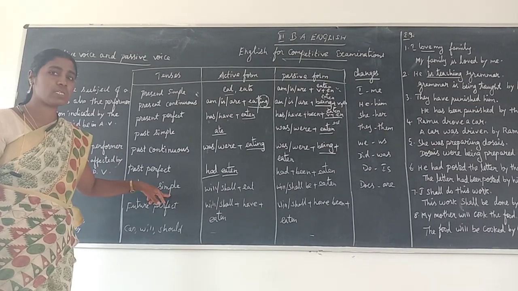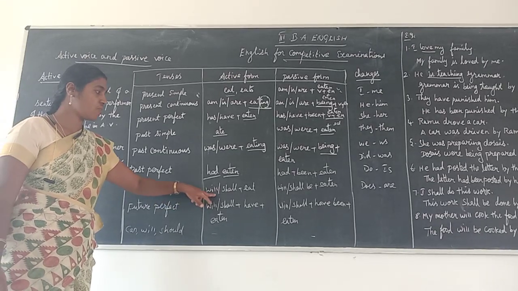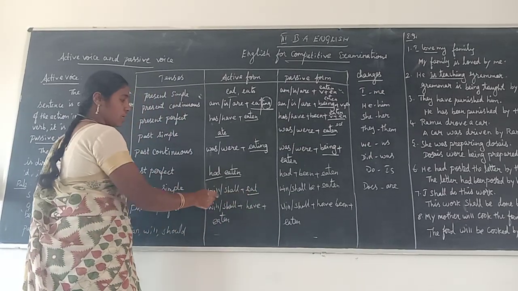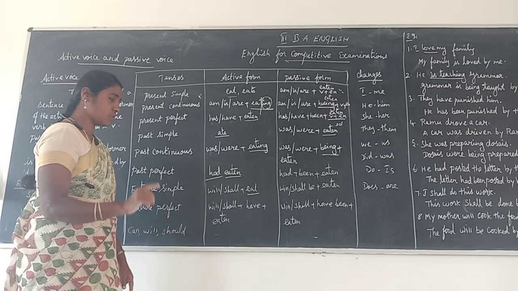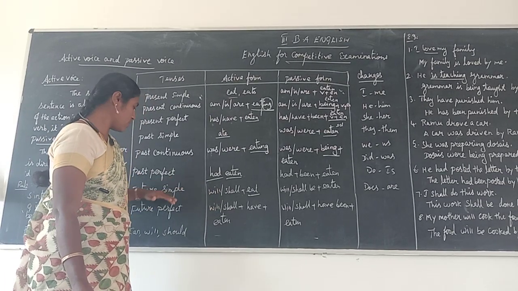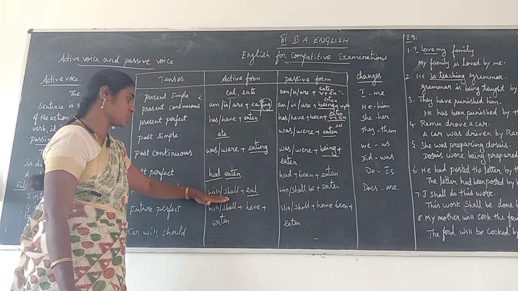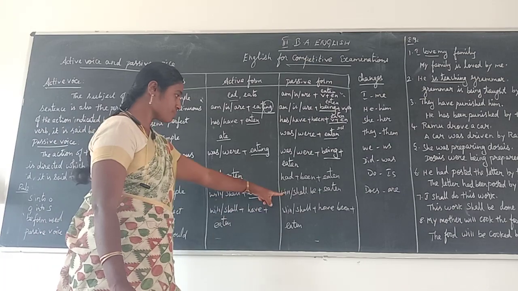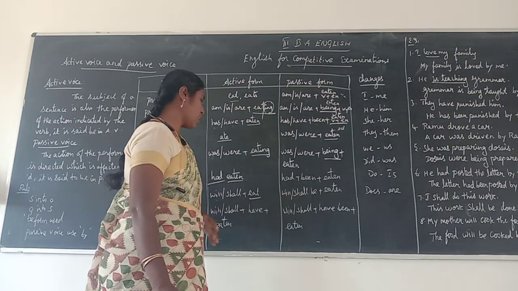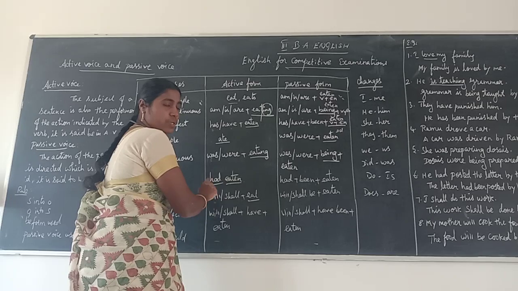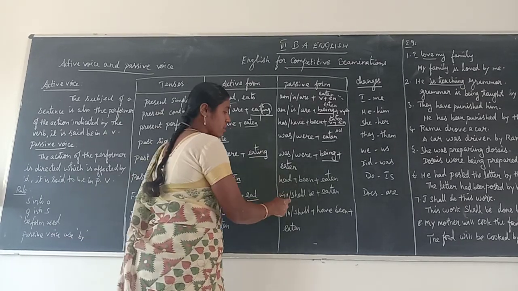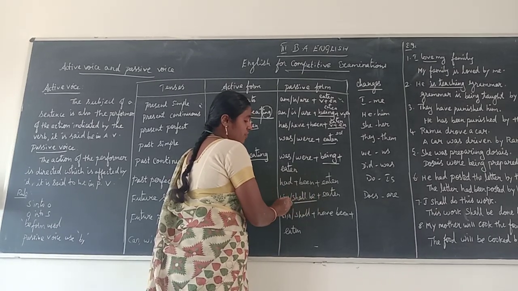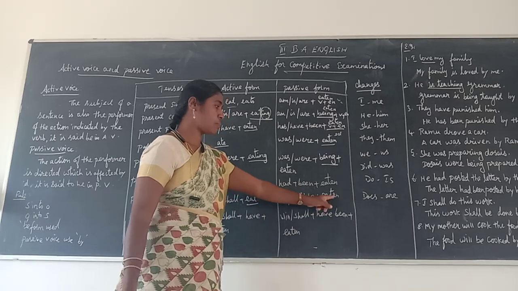Next one, future simple. Future tense uses will or shall plus eat, the main verb only. You don't have a helping verb, but when you start the sentence in future tense, you should write will, and then shall is must. Here, will and shall, you use in active voice. We use only will and shall. But when we change active voice into passive voice, you use will be or shall be plus the main verb.